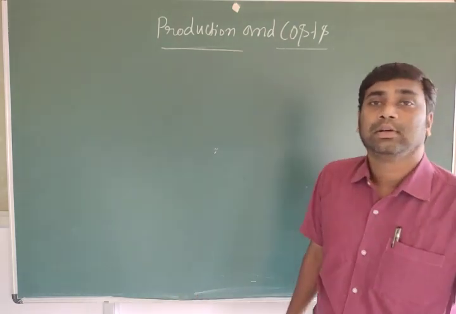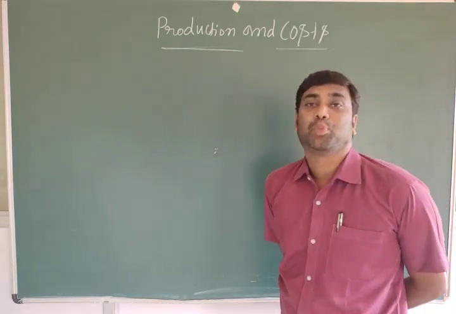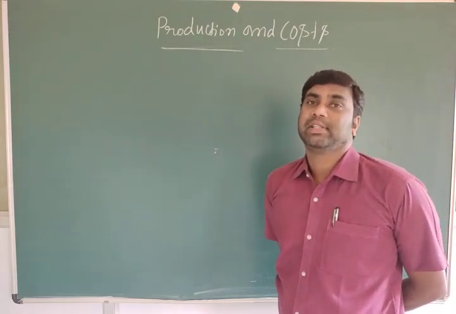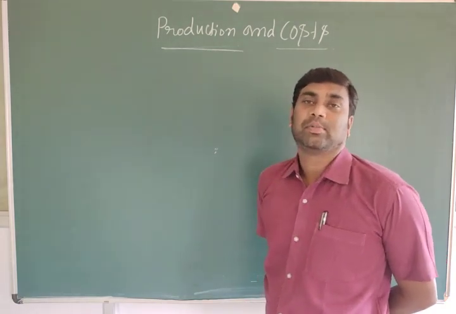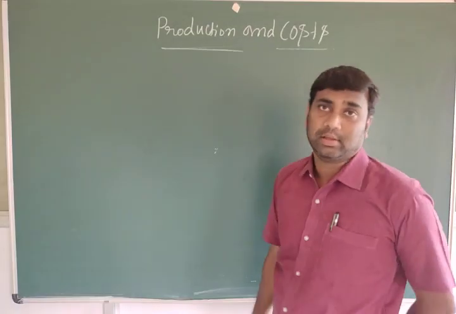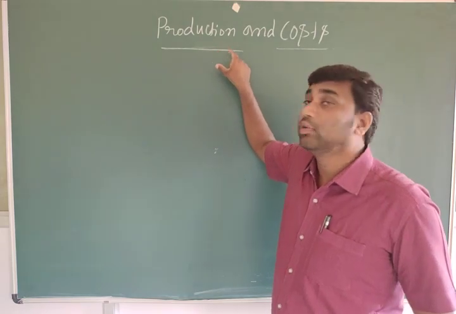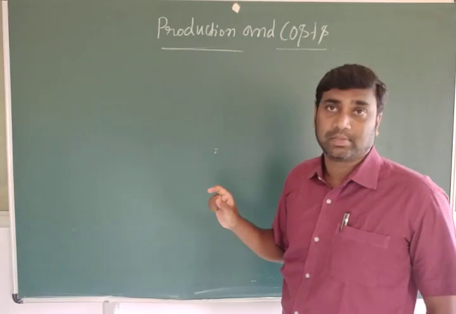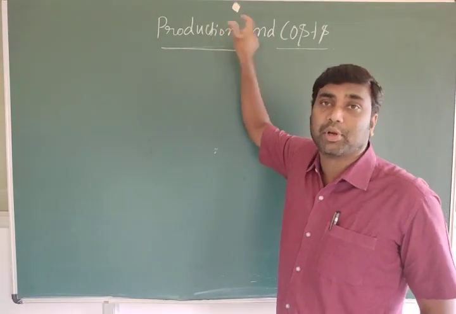So in previous classes we discussed the production concept. We started chapter number 3 under microeconomics. That chapter name was production and costs, right? In the beginning I explained we have to discuss two concepts: one is production, another one is costs. Up to the previous class we discussed the concept of production.